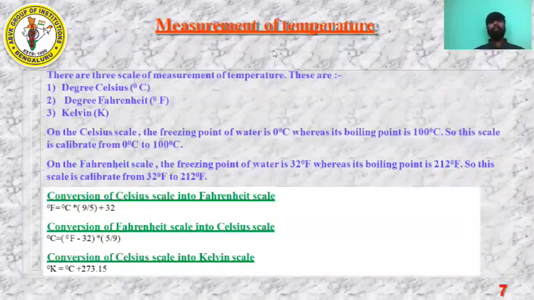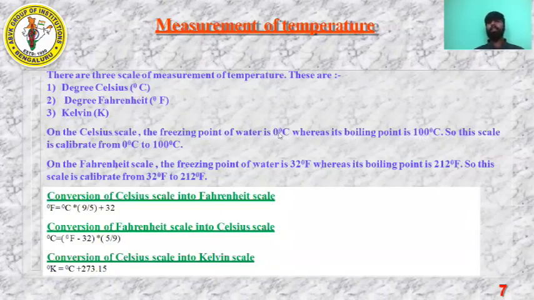Next, measurement of temperature. How are we going to measure the temperature? There are three scales of measurement of temperature. As I told you, we have three scales: degree Celsius, degree Fahrenheit, and Kelvin. On the Celsius scale, the freezing point of water is 0 degrees Celsius, whereas its boiling point is 100 degrees Celsius. So here we have two points, one is the least and one is the peak. The least is 0 degrees Celsius and the peak is 100 degrees Celsius.